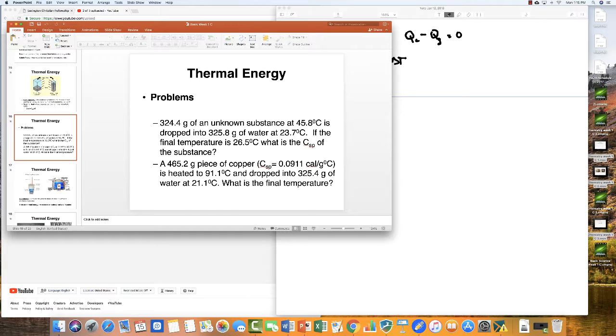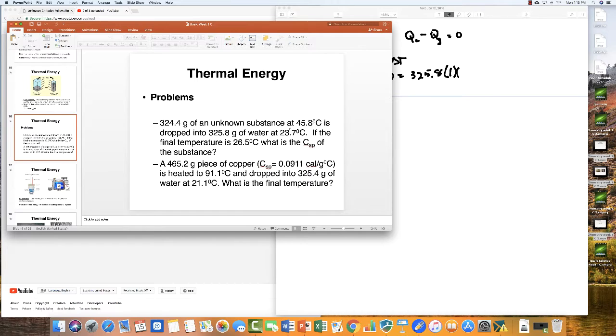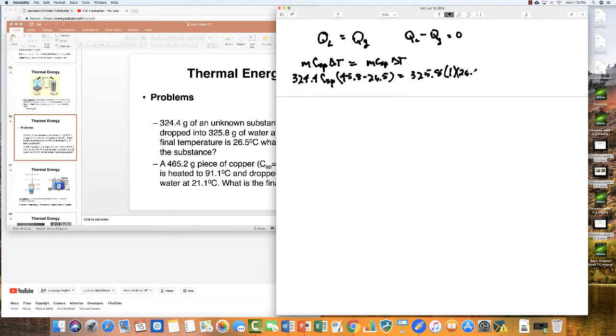Now its change in temperature goes from 45.8 to 26.5, so 45.8 minus 26.5. And that has to equal the mass of water, 325.8, times its specific heat, which I told you is 1, and the change in temperature, which is going to be 26.5 minus 23.7.